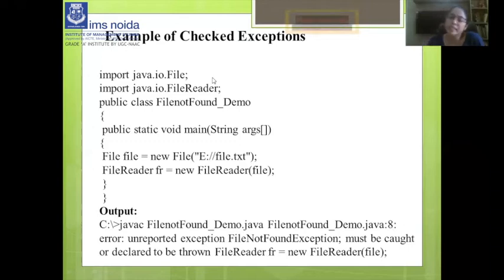So that exception will occur at the time of compilation of a program, and this will give you the simple exception, FileNotFoundException, right? So this is the example of checked exceptions, that checked exceptions occur at the time of compilation. Clear?